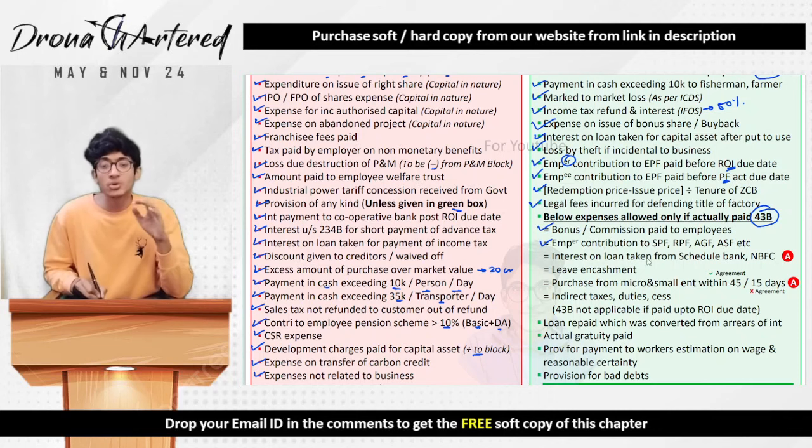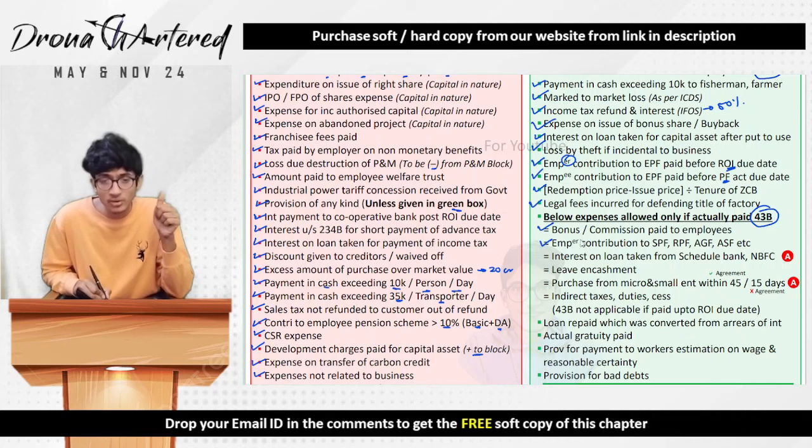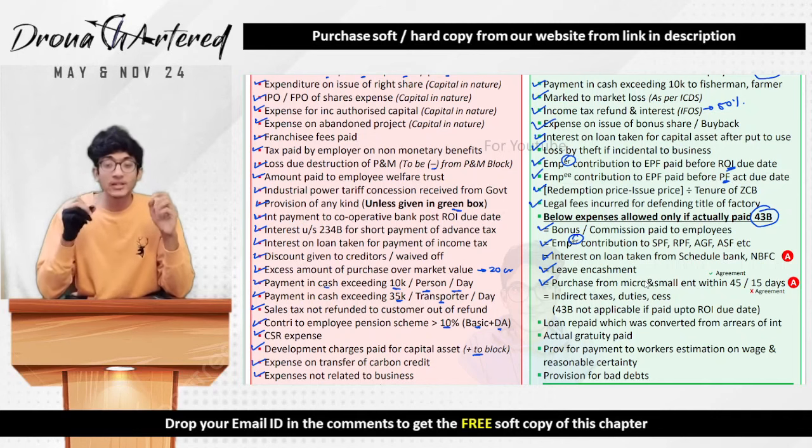Employer contribution to your SPF, RPF, AGF, ASF, etc. All of these are only allowed. So what you have to see is this is your employer contribution. Any interest on loan taken from your scheduled bank or NBFC. This is a new addition in this attempt. So any interest on loan taken from your scheduled bank or NBFC is allowed as deduction. Leave encashment is allowed as deduction only on payment basis. Next is your purchase from micro and small enterprises.